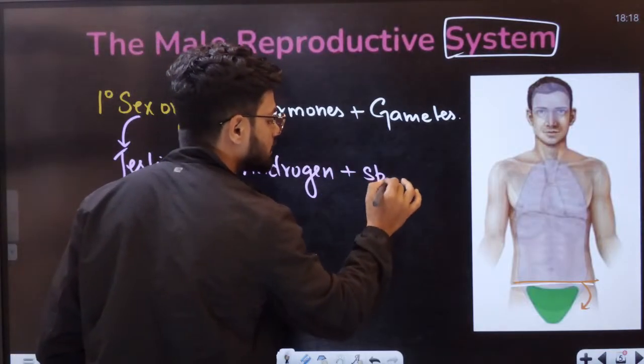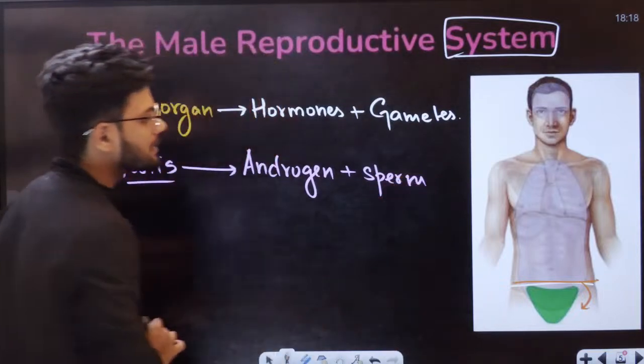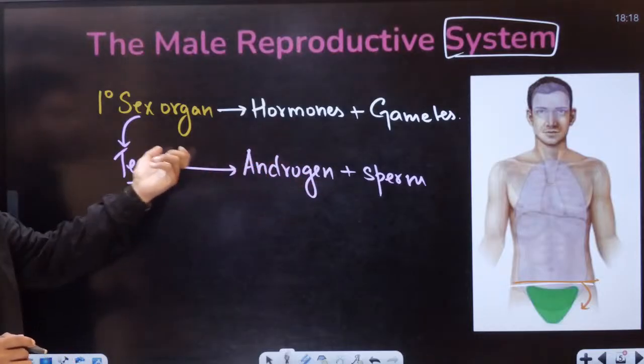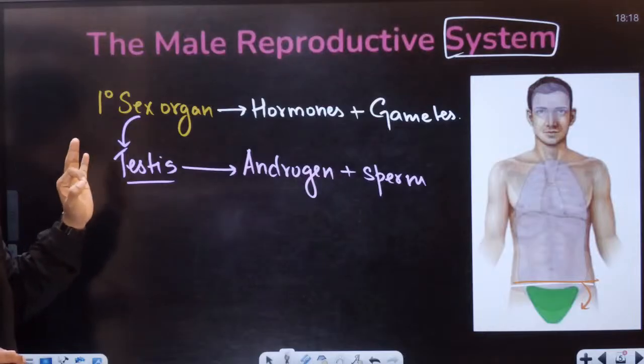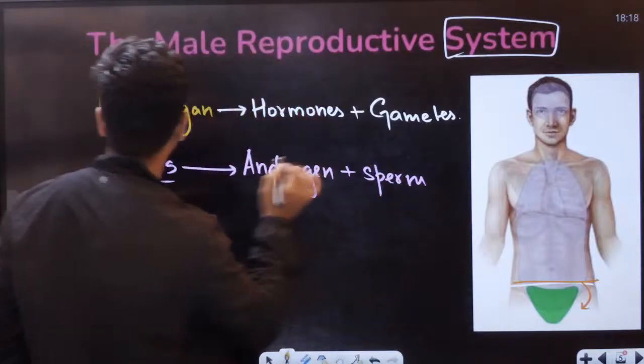Yes, there is sperm. Sperm is the gamete here. So androgen as the hormone and sperm as the gamete are produced by the primary sex organ called the testis. Testis, students. Done.